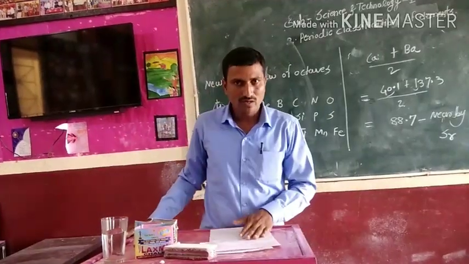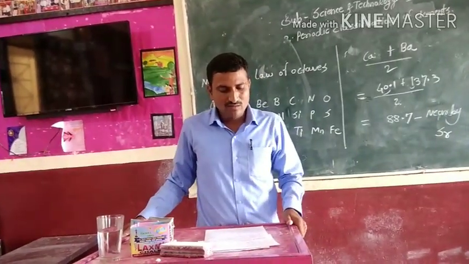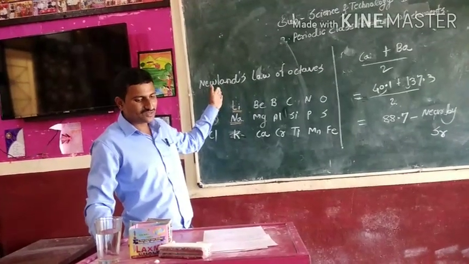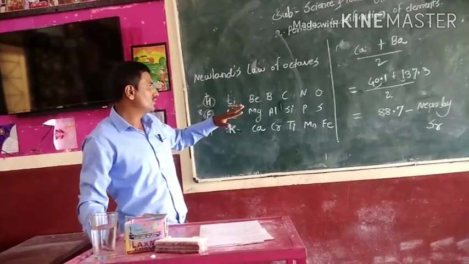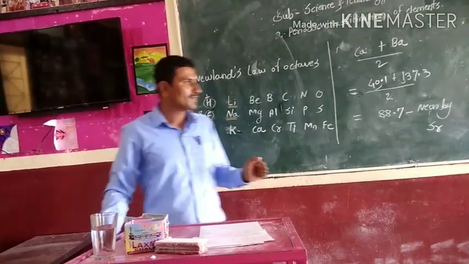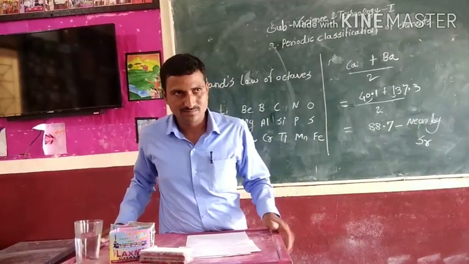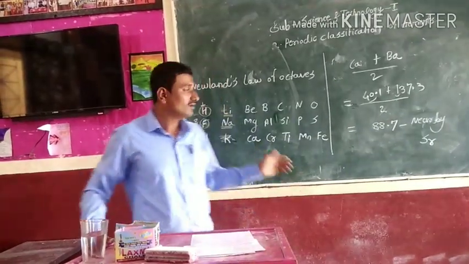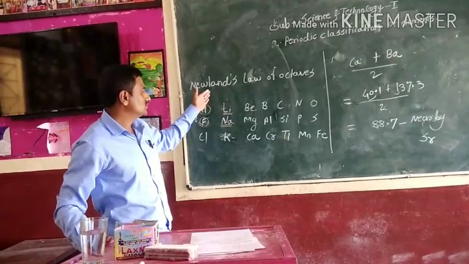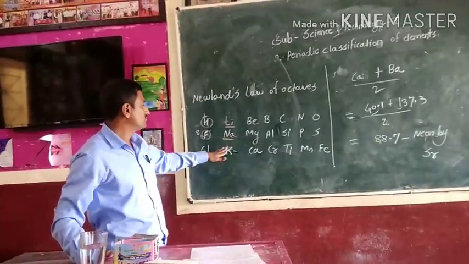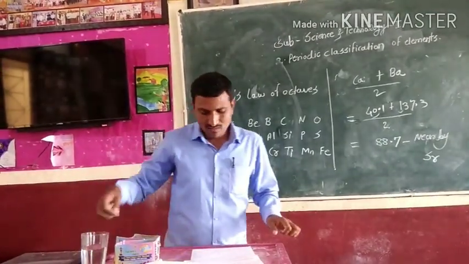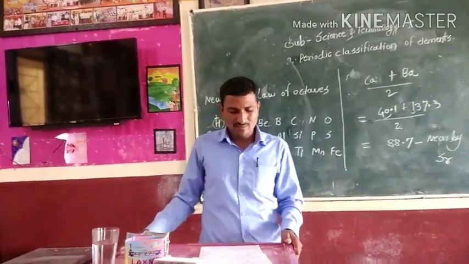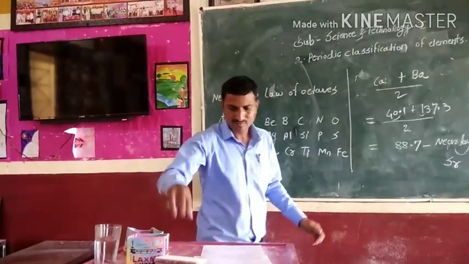In Newlands' law of octaves there are some difficulties or limitations, because later other elements were discovered. We are discussing the limitations of Newlands' octaves.